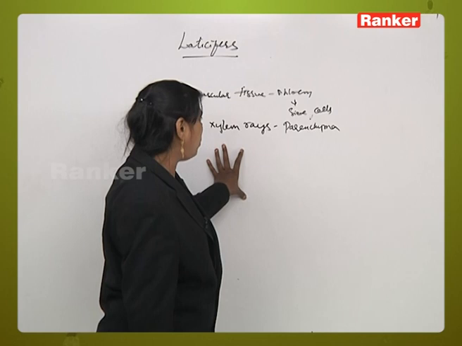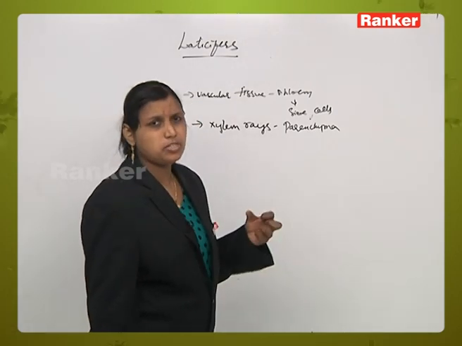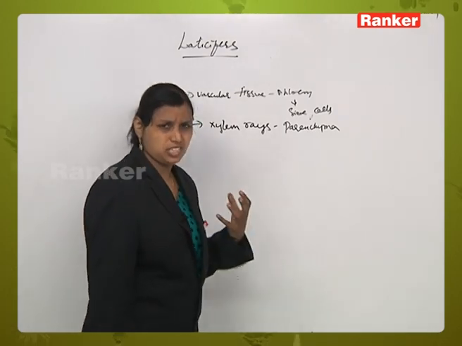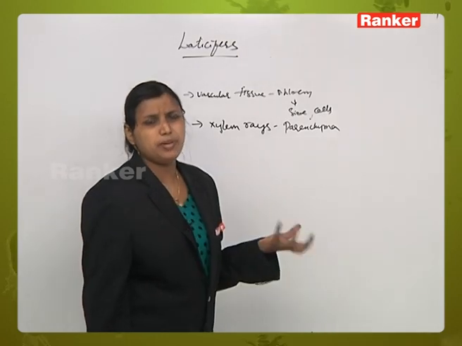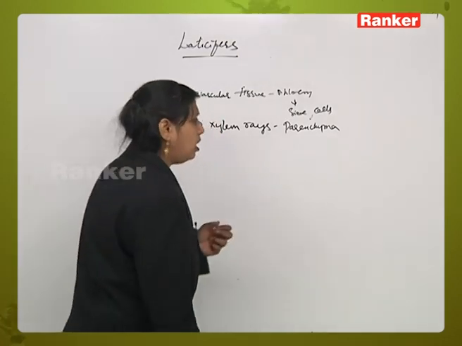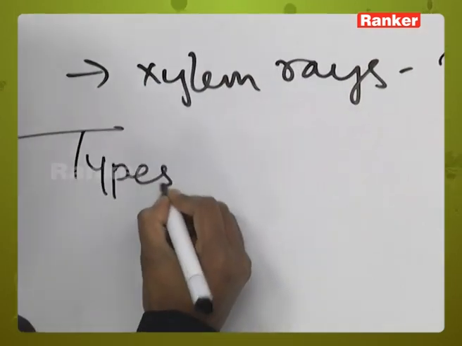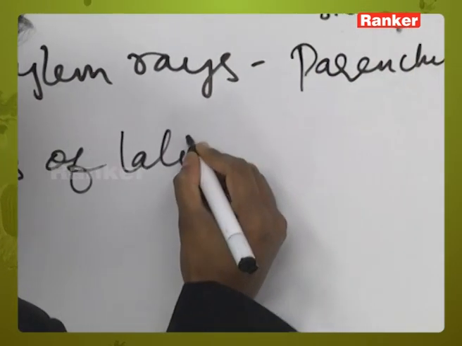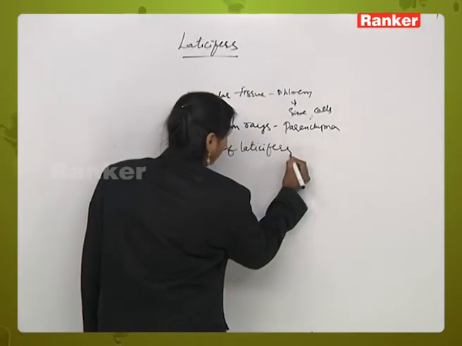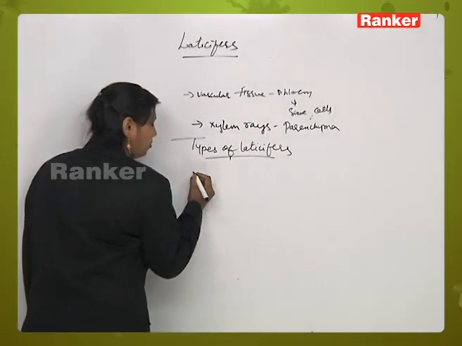Although there is a difference in the structure, performance-wise both are similar in secretion of the unnecessary material from the plant body. Now, what are the different types of laticifers?